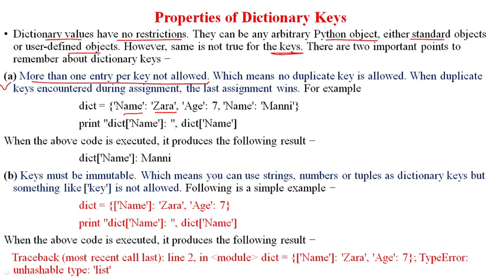It means that more than one value we cannot supply for the same key. This is the key and this is the value. So for one key there is only one value. Duplicate keys are not allowed. We cannot use the same key again in future inside this same dictionary.